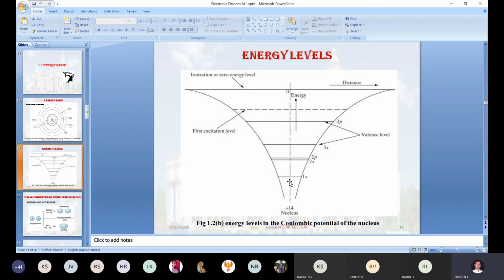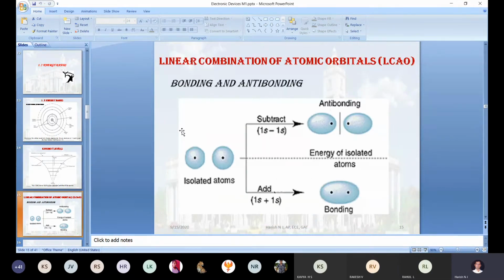At the same time, if you go to a higher-order orbital, the energy of an electron goes on increasing. That picture only I have shown here. Okay. So the next thing, after discussion of the atomic structure of silicon and how the energy is distributed in the orbital as well as in the suborbital, we took the concept of LCAO, linear combination of atomic orbitals. So what information did we gather from this particular slide?